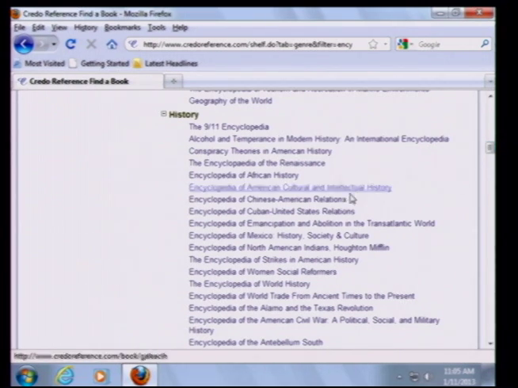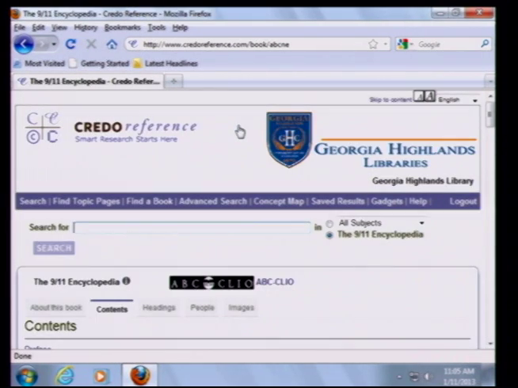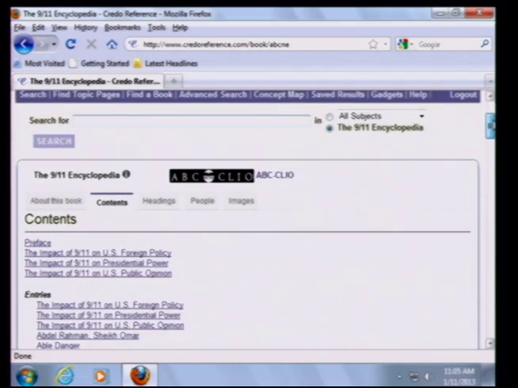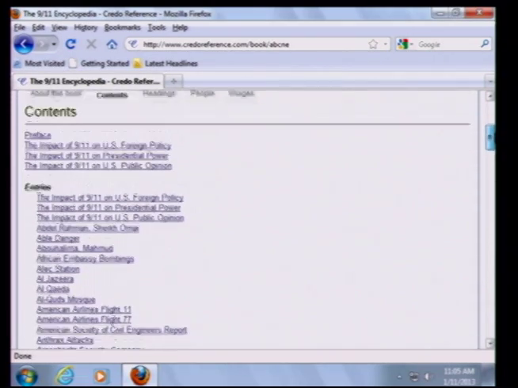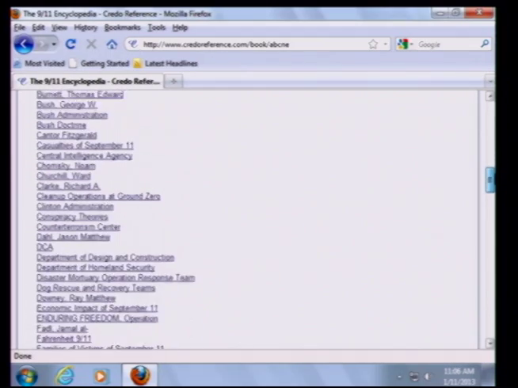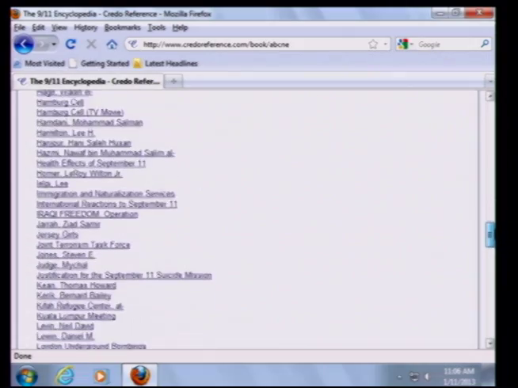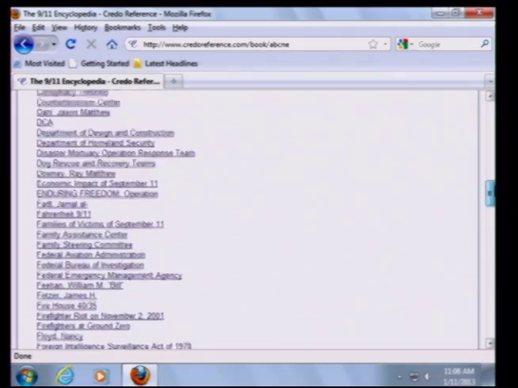We'll take a look very, very quickly at one of these. We'll look at the 9/11 Encyclopedia. Just click on that one. And then you can come down and look at all of the different entries in alphabetical order that are featured in that online encyclopedia. And so, quite extensive.